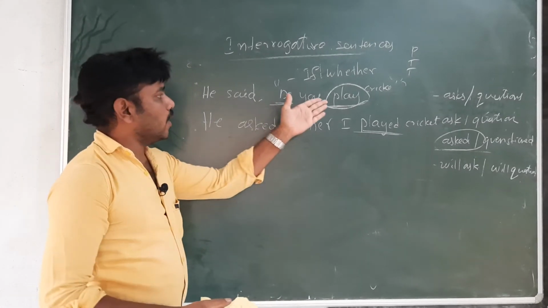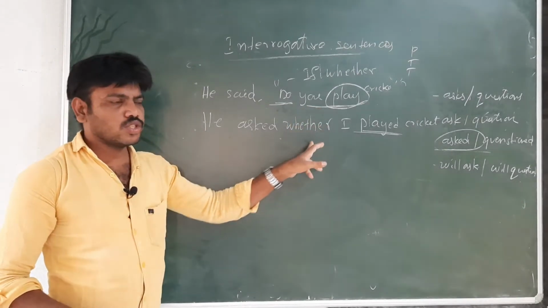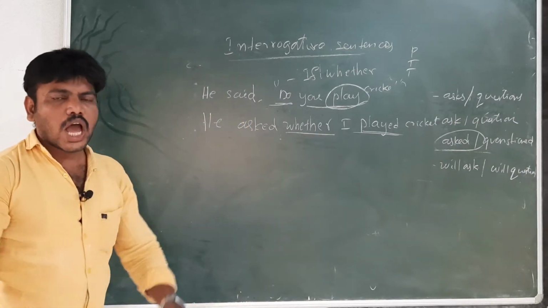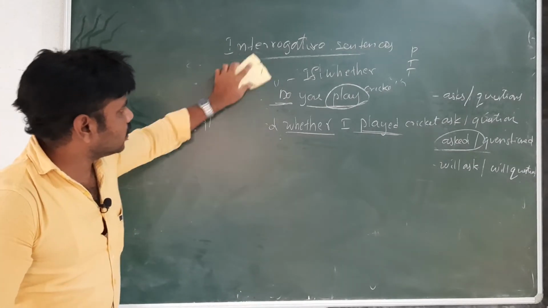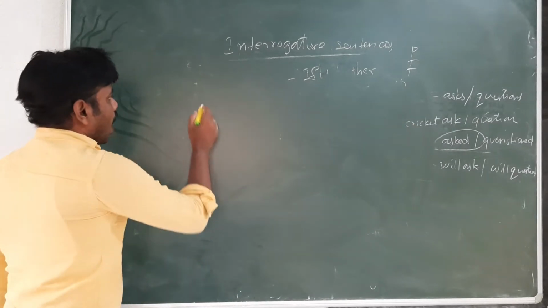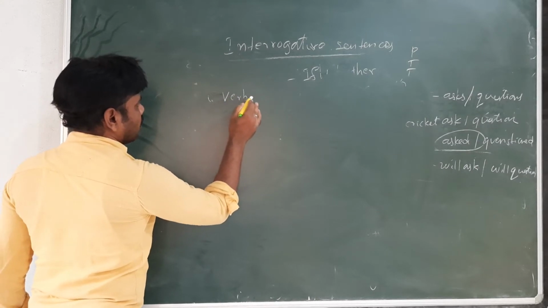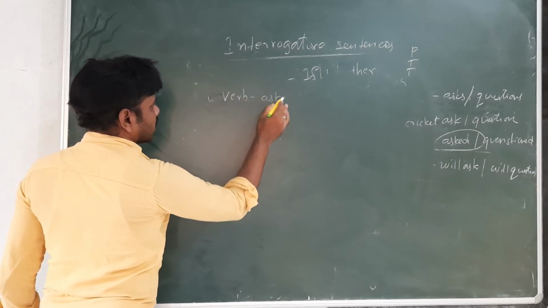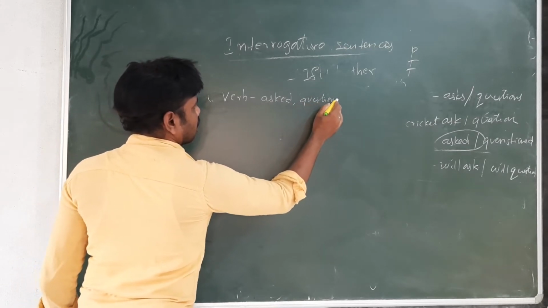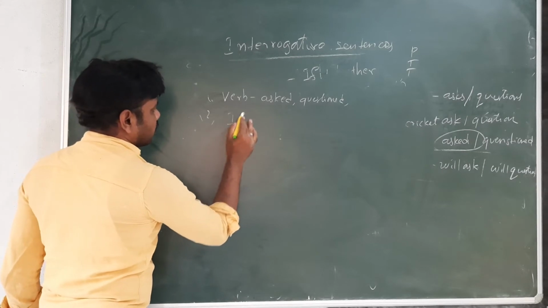So we said, do you play cricket? This is an interrogative sentence, a yes or no question, and this is how to change it. Very, very important. This one is whether. Now I will show you simple steps in a yes or no question. After writing the verb form asked or questioned, the second thing is immediately you should write if or whether.